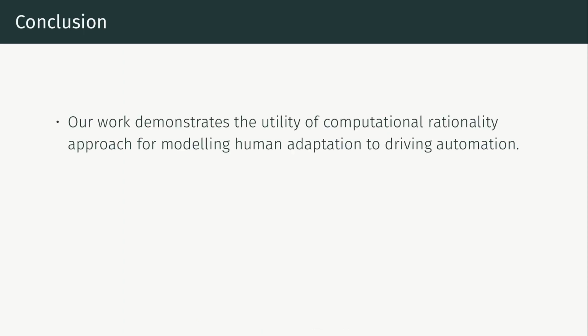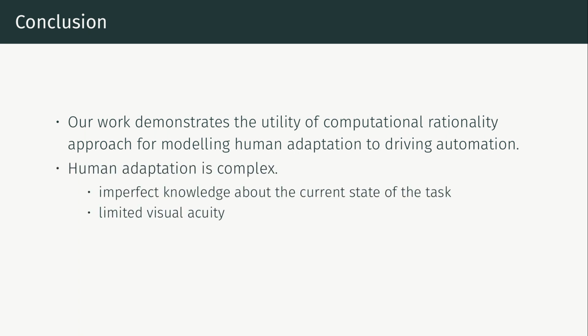The predictions of this paper, even if not validated against human data, demonstrate the utility of the computational rationality approach for modeling human adaptation to driving automation. The important message is that predicting how humans adapt their goal-oriented behavior to changes in the task environment is far from trivial.